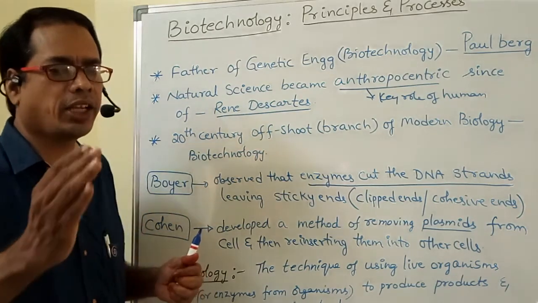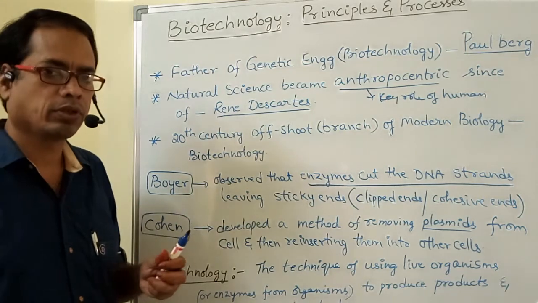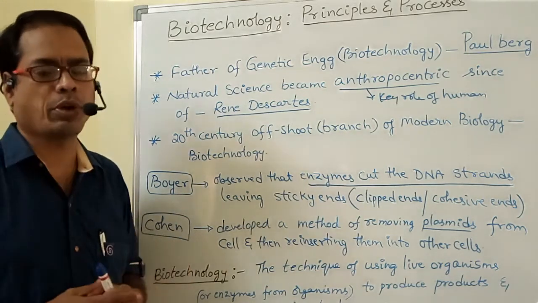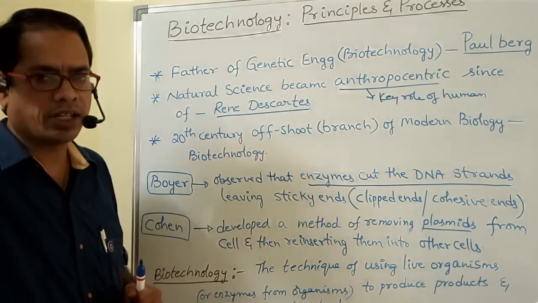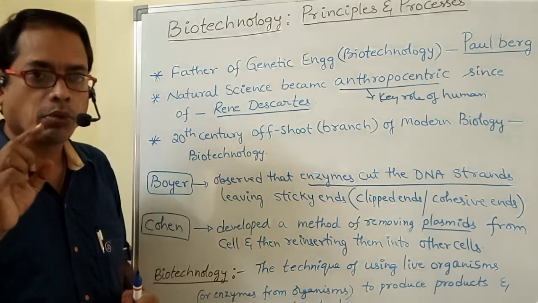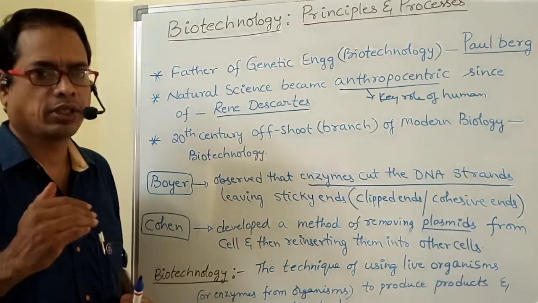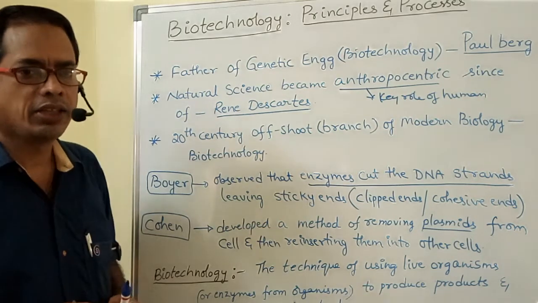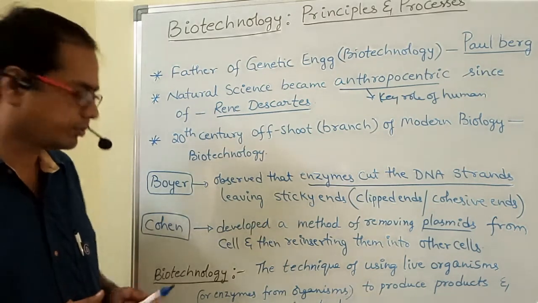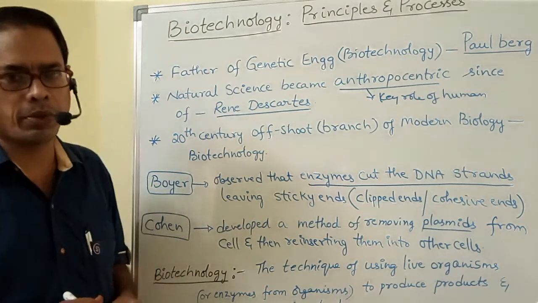Removing the plasmid from the bacteria, that concept is from Cohen. Enzymes cut the DNA, that is the concept from Boyer. Those two points you have to remember. Plasmid isolation, that is separation of a plasmid from the bacteria, is the concept from Cohen. Those two scientists you have to remember, my dear students.